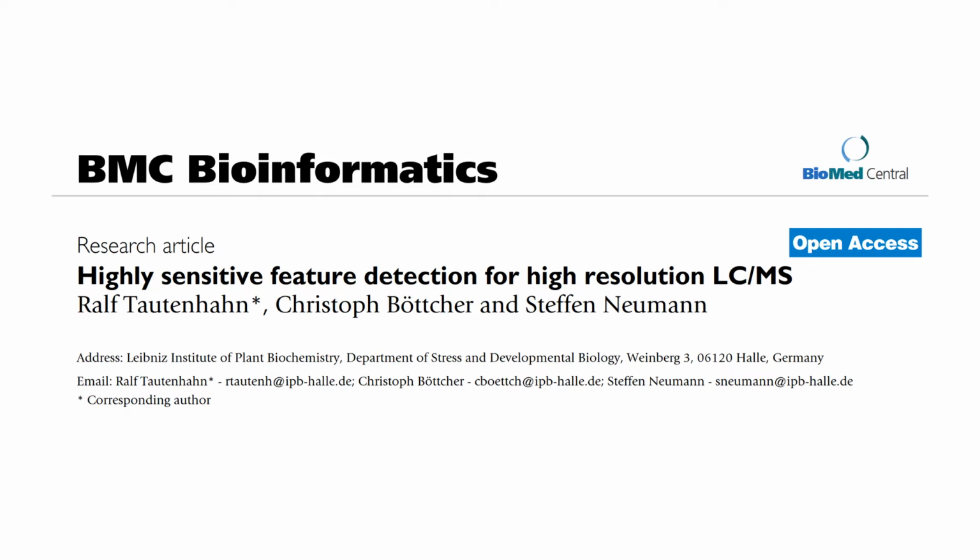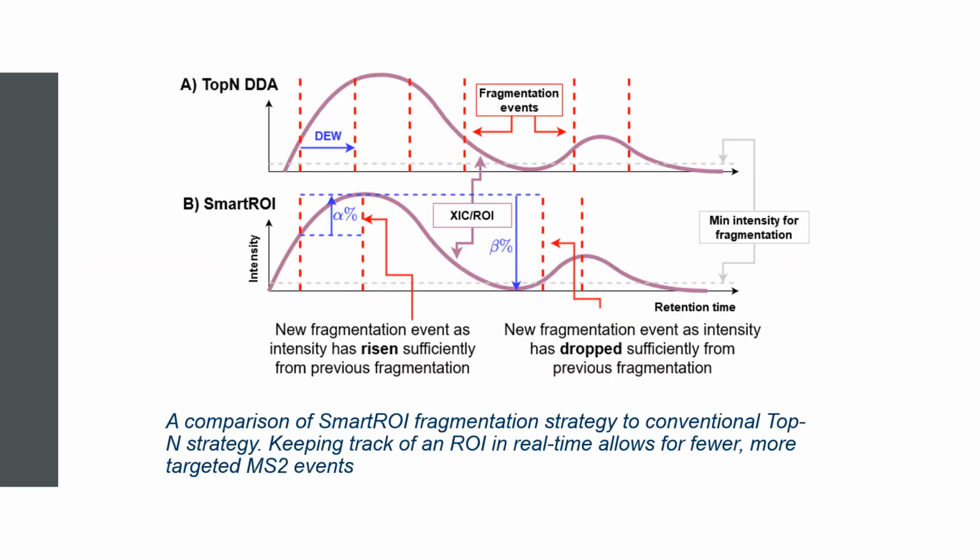ROI detection is the first step of all popular peak picking algorithms. And a mass peak not appearing in an ROI will never be picked and will not be included in any subsequent analysis. Keeping track of ROIs allows us to limit fragmentation to only mass peaks within them. This means we can intelligently refragment an ROI if it has changed significantly, allowing for much richer control than the standard Top-N approach.